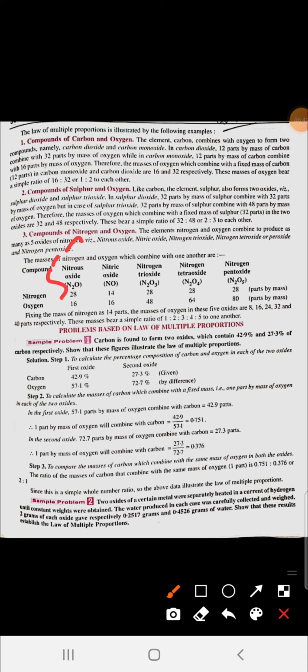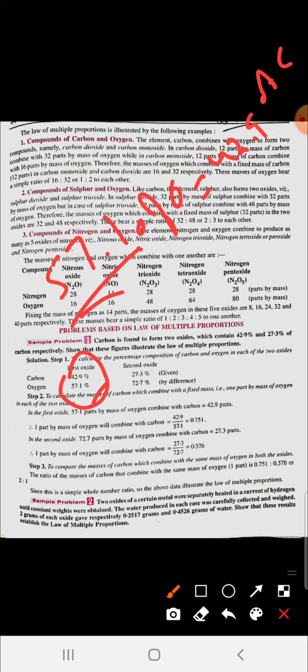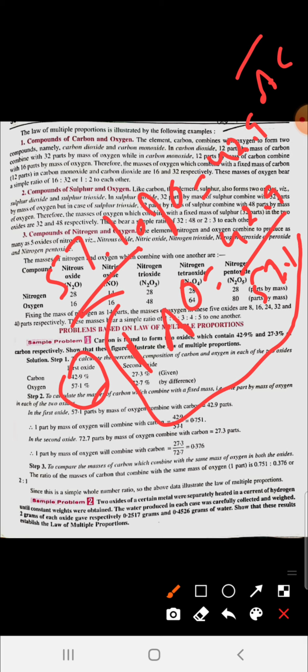So here you can see, 57.1 parts of oxygen contain 42.9 parts of carbon. So if 57.1 parts of oxygen contain 42.9 parts, then 1 part of oxygen contains 42.9 upon 57.1 parts of carbon.